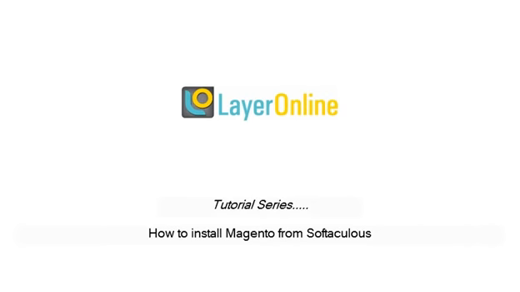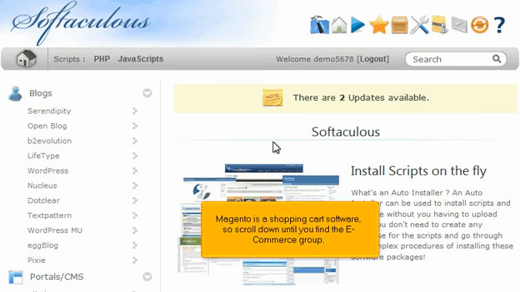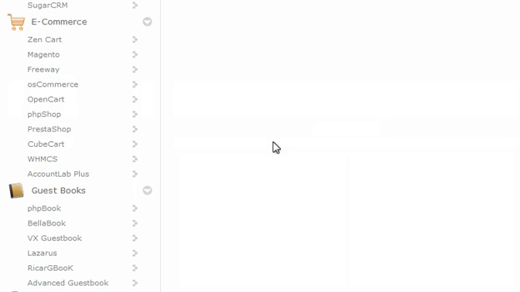How to install Magento from Softaculous. Magento is a shopping cart software, so scroll down until you find the e-commerce group. Click Magento.